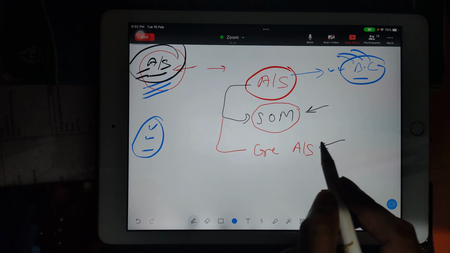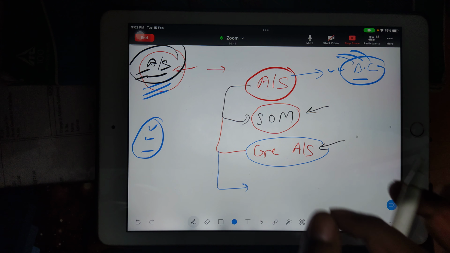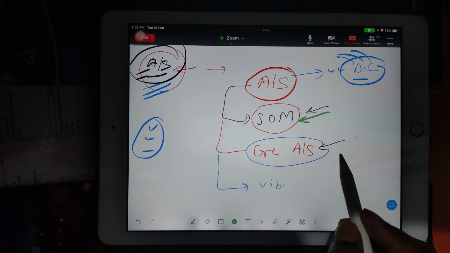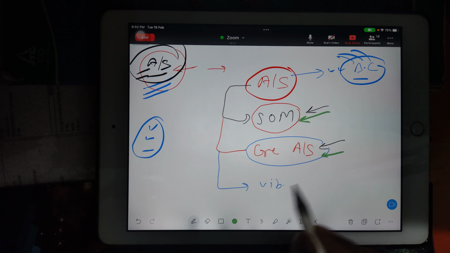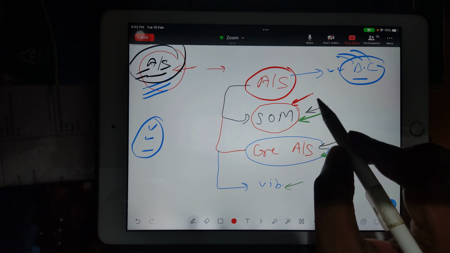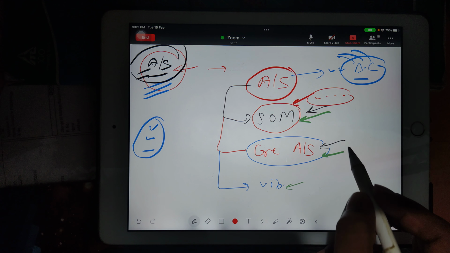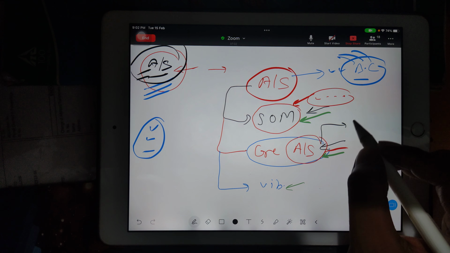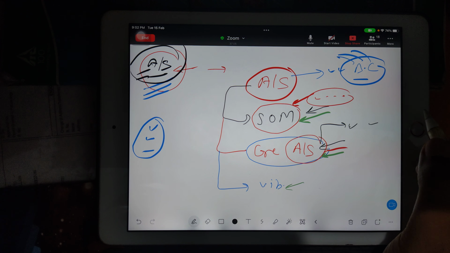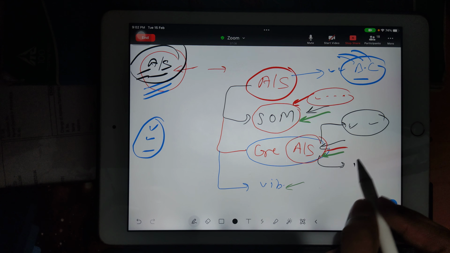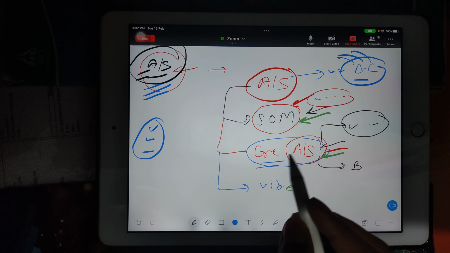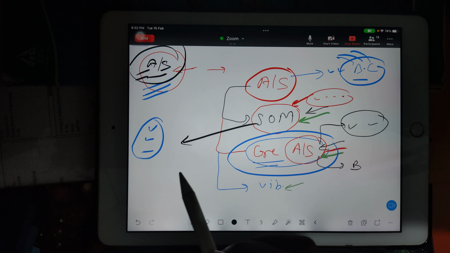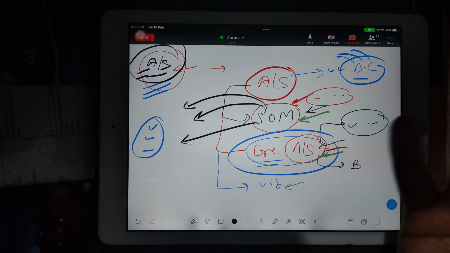After this part, you have one very brilliant and very interesting part that we call vibration. So SOM we have to study, core of aircraft structure we have to study, and vibration we have to study. Strength of material everyone knows: you have to study SFD, BMD, bending, torsion, and so on. In core of aircraft structure, we have to study thin walled sections, going through bending and torsion, and some extra part, boom sections. So actually, core of aircraft structure is not that heavy. The heavy syllabus is your strength of material, and from here lengthy questions will appear.